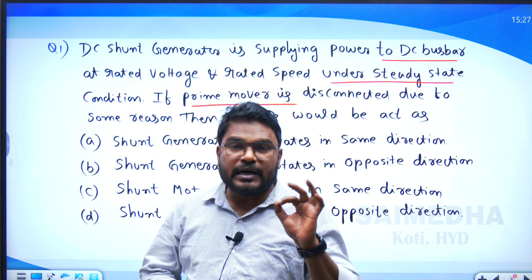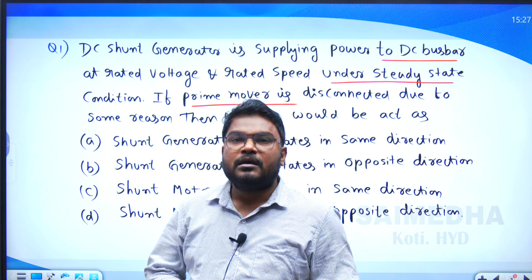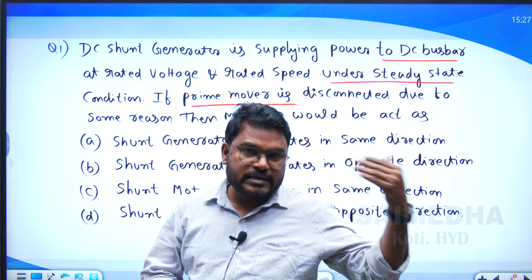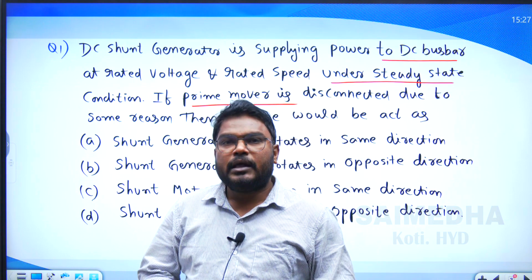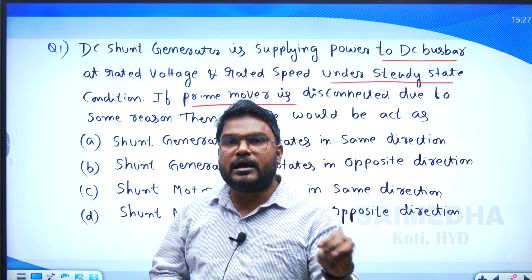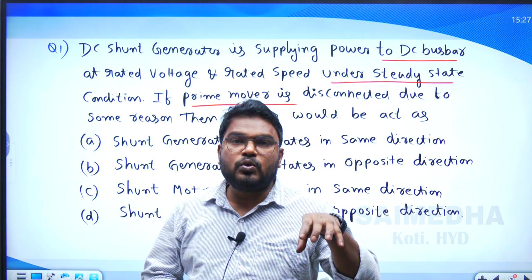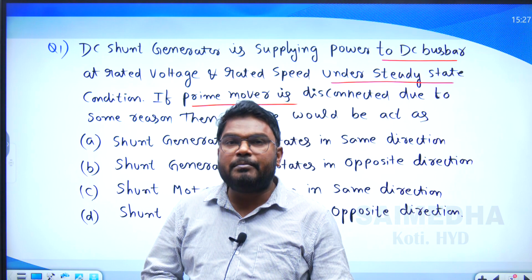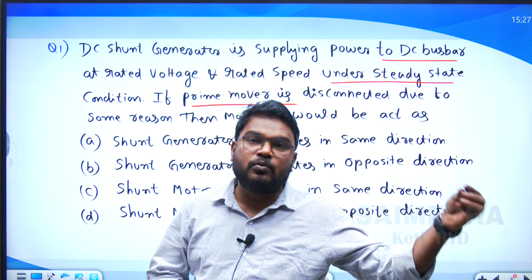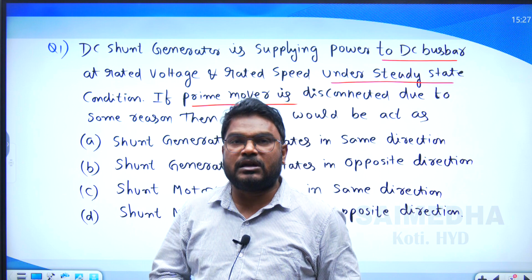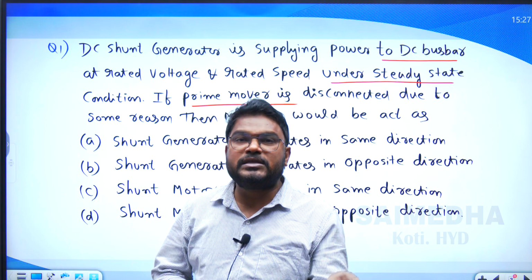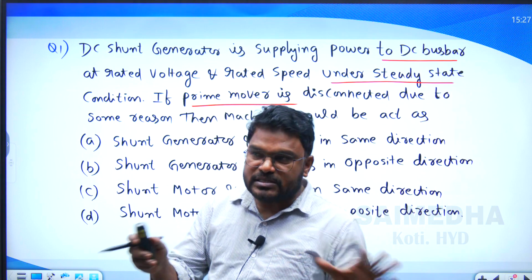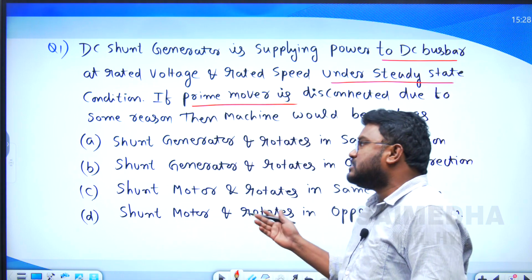Similarly, in a motor also, generating action takes place, due to which EMF is induced in the armature. This EMF opposes the applied voltage to satisfy Lenz's law. This action is known as the motoring and generating action in the machine. Based on these two concepts we can answer this question.